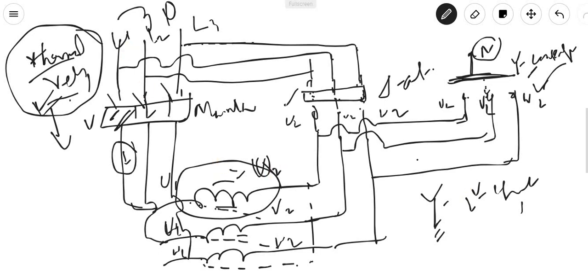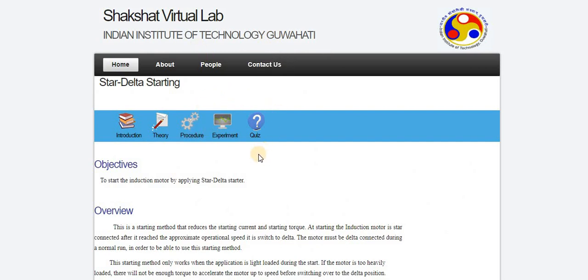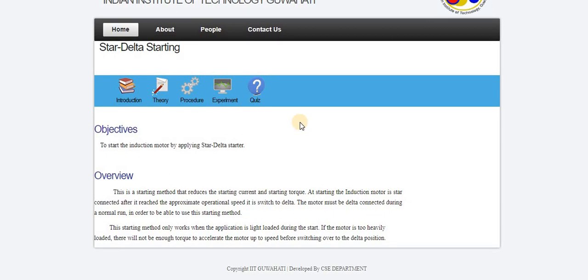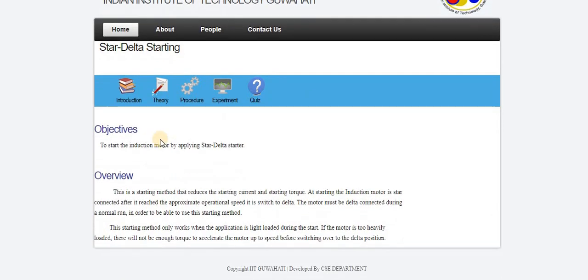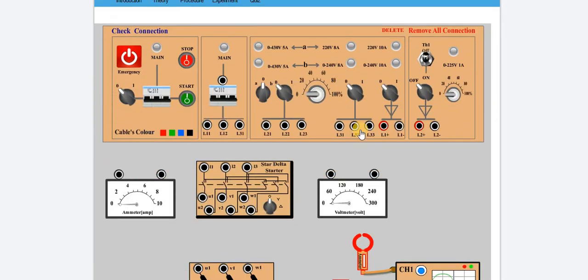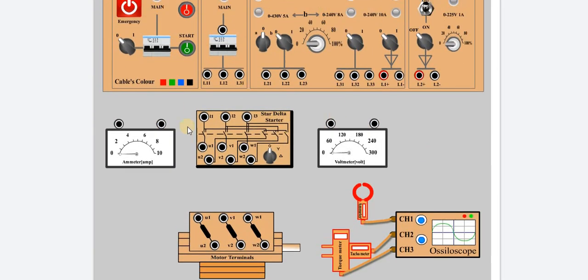Okay, so now here we will go for the experiment. As previously you have done the stator resistance starter, now it is the same, in the same way we will see the star delta starting procedure. No problem. Now we will go directly to the experiment. So here is the table.